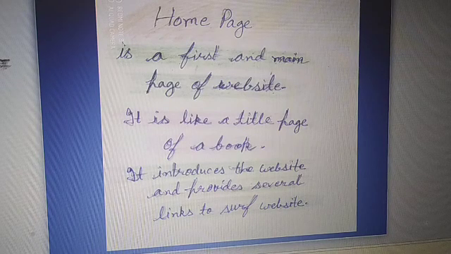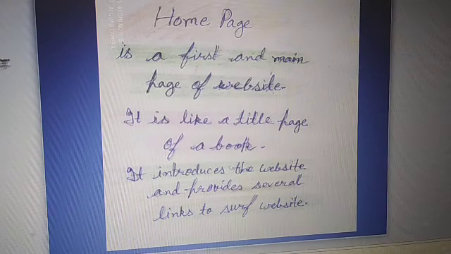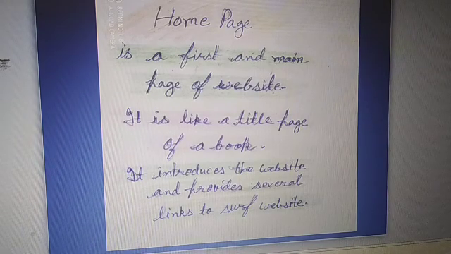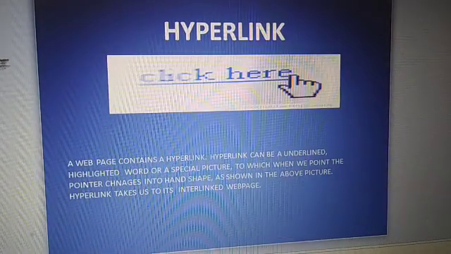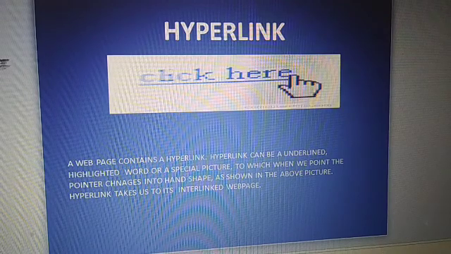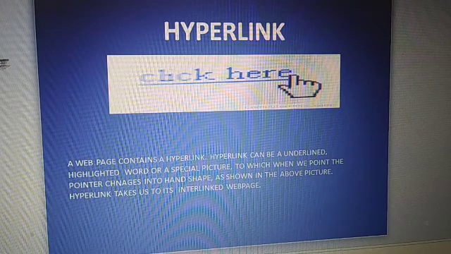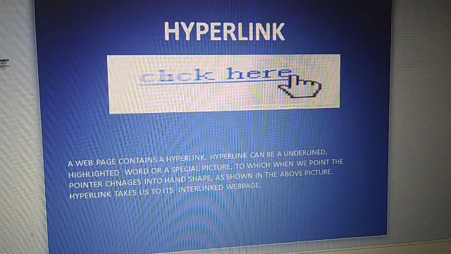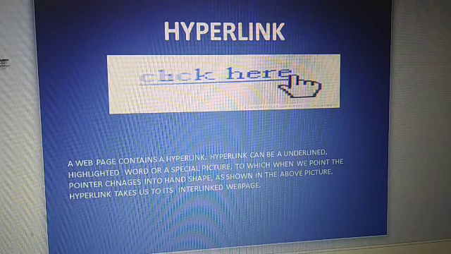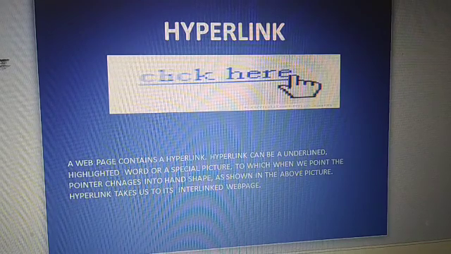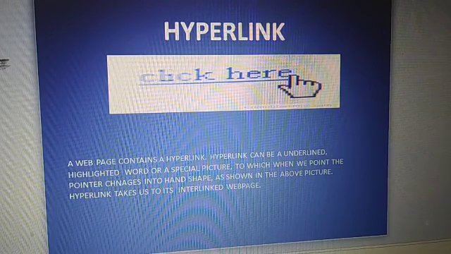Now next is hyperlink. Every web page contains hyperlinks. In one web page there can be 10-20 hyperlinks. They may be text or image.